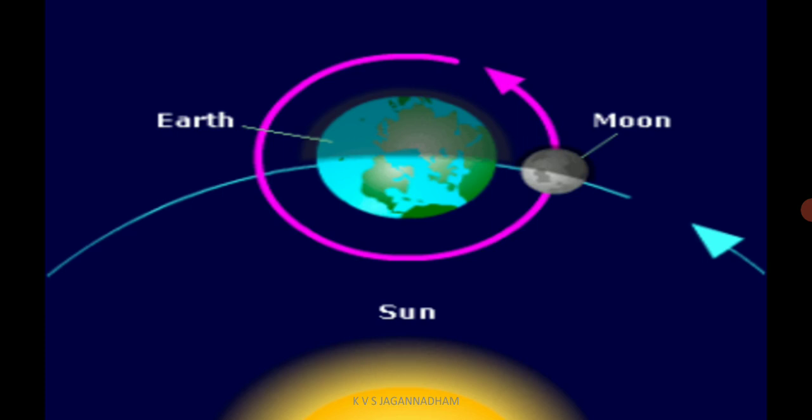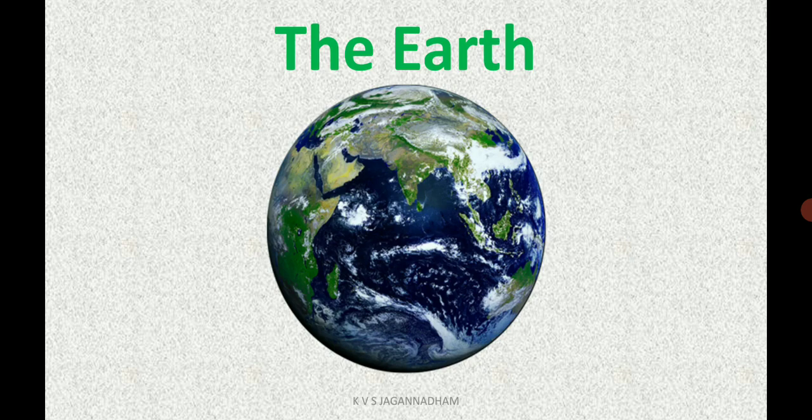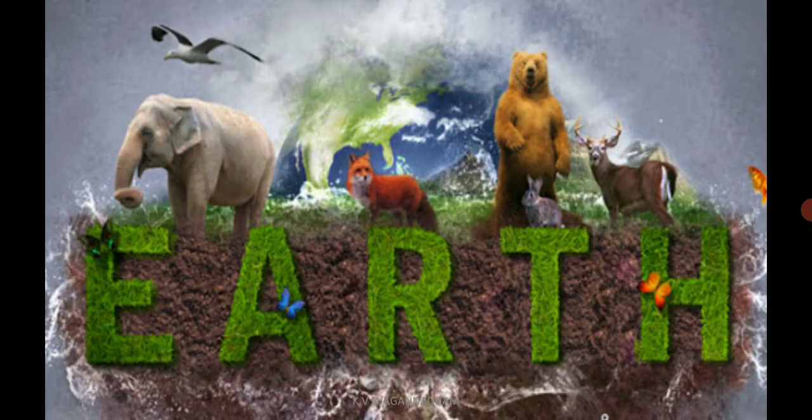It is a fixed orbit, a fixed path. See here, the blue color path is the Earth's orbit. In the blue color path, the Earth revolves around the Sun, and in the pink color path, the Moon revolves around the Earth.